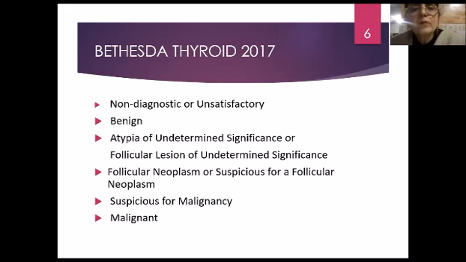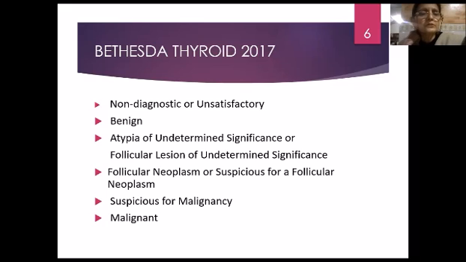The Bethesda system was revisited in 2017. Although the 2007 and 2017 classifications do not change all 6 categories, which we are going to see now, there are a few changes made in the risk of malignancy estimation. The 6 categories are non-diagnostic or unsatisfactory, and benign.